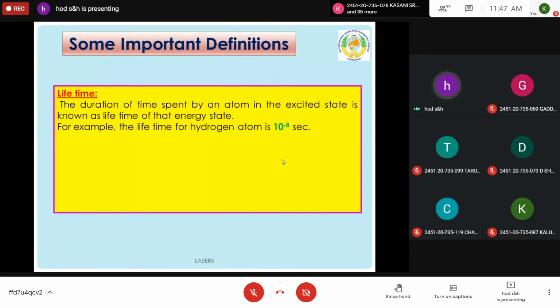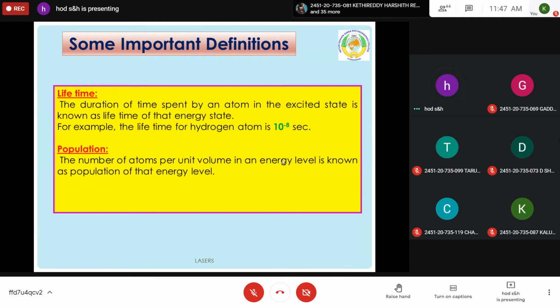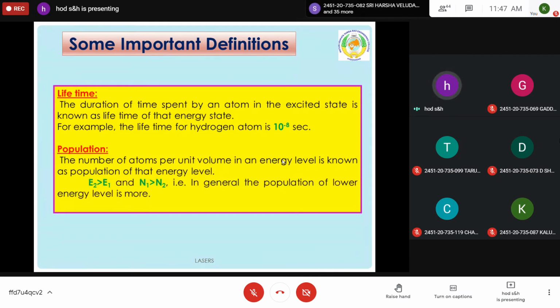So here again it is a repetition for producing laser, as we have already discussed. Generally, the lifetime of a particle in the higher energy state or excited state is very limited, of the order of 10 to the power of minus 8 seconds, and is called the lifetime. However, there are certain energy states where the lifetime is more than this 10 power minus 8 seconds. These are called metastable states.